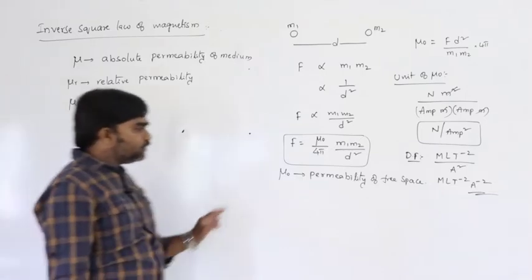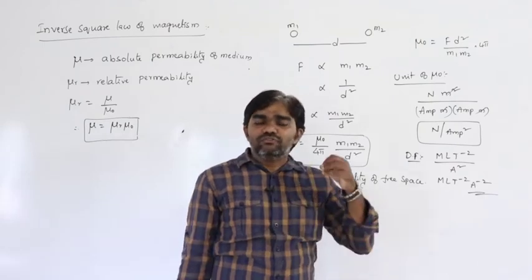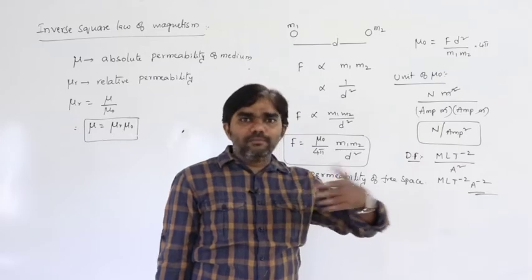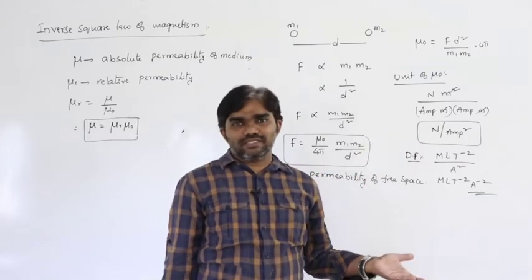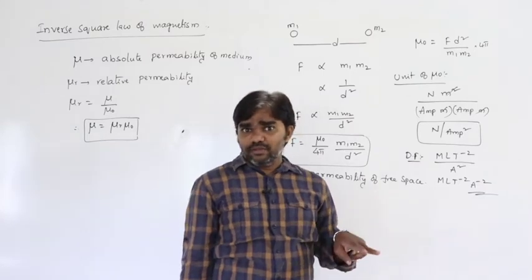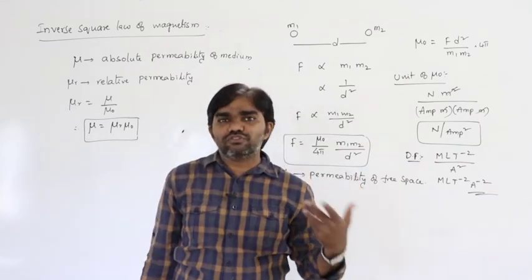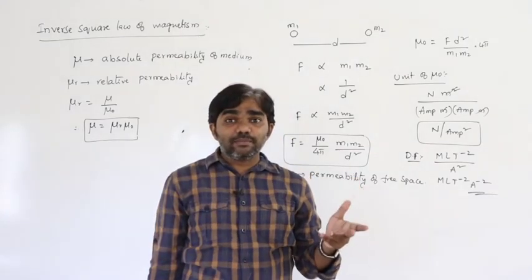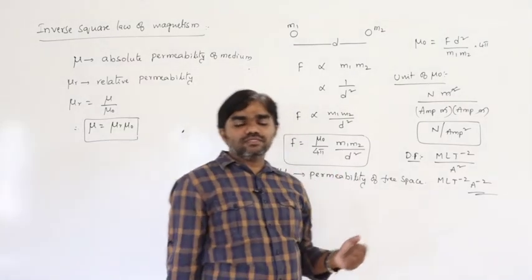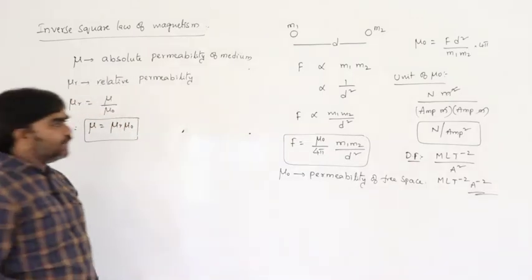Here the meaning of permeability is giving permission for the flow of magnetic lines or magnetic field lines through the space. So that is called permeability. In the same way, permittivity means giving the permission to allow the electric lines of force to pass through the medium. So that is permittivity and permeability.